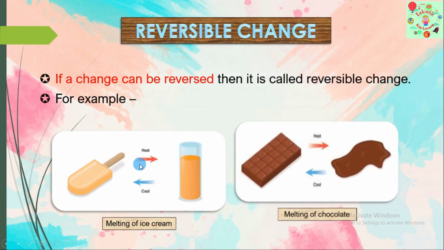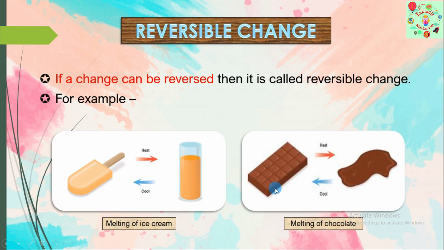Next example, melting of chocolate. If I allow this chocolate to melt, I get this form. And if I again allow to cool this form, I will get back the chocolate, isn't it? Yes. So this is reversible change. I will get back the first product.